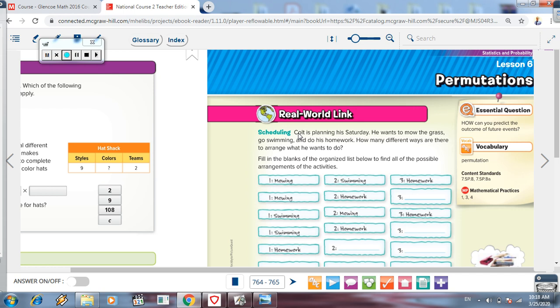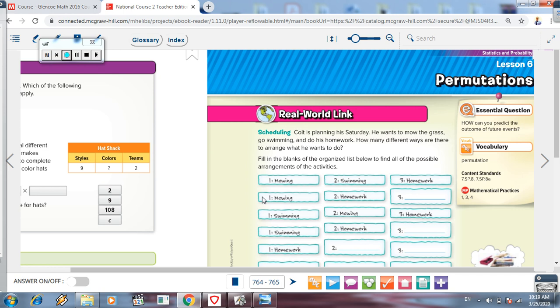Maybe I tell Ahmed Samir to make the three events, what he wants to do first. Maybe Ahmed Samir will say, I will make him mow the grass, then go swimming, and then do his homework. And then I can ask Muhammad Hazim, can you make a different order?